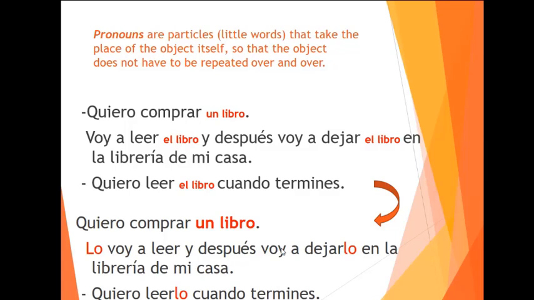Or voy a dejarlo. I'm going to leave it in my house. Voy a dejarlo or the lo. This is two verbs. I'm going to leave it. Or the lo could also be right before the voy. Lo voy a dejar. Okay?